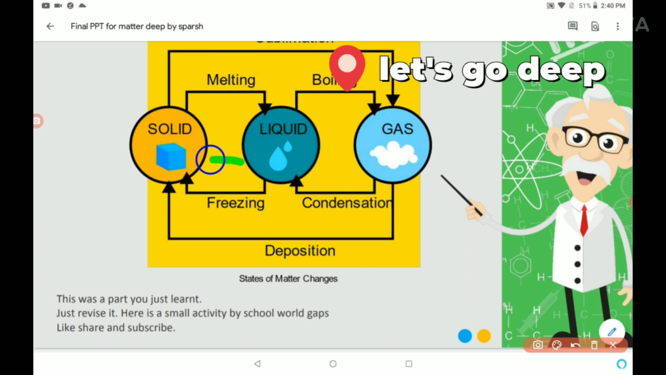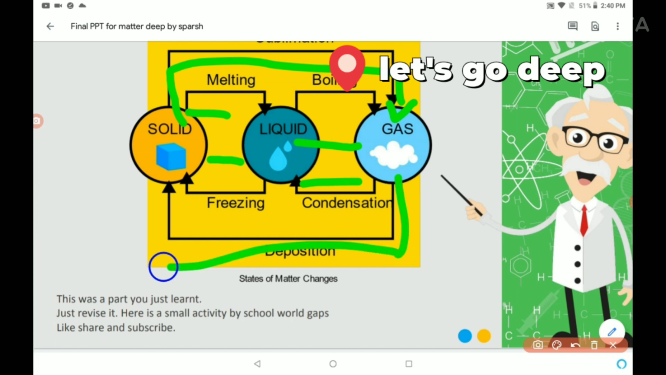When we change a liquid into a solid, we say it is freezing. When we go from solid to liquid, we say it is melting. Liquid to gas is boiling or vaporization. Gas to liquid is condensation. Solid directly to gas is sublimation, and deposition is when gas goes directly to solid.